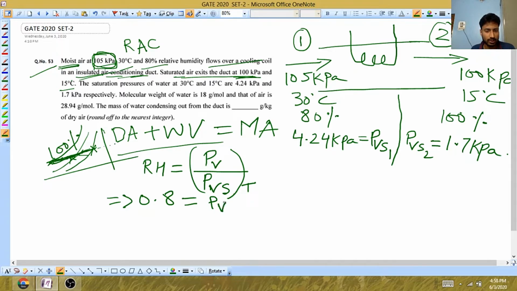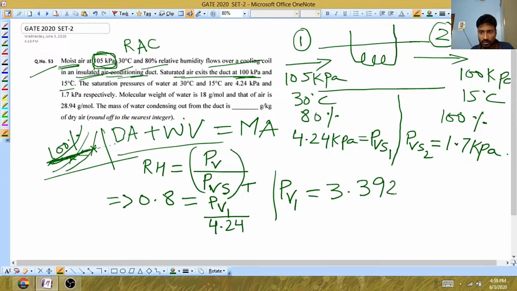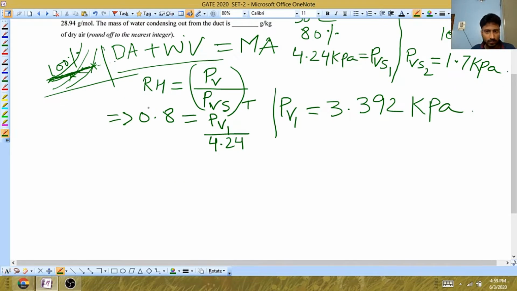Corresponding to it, you will get PV1 and PVS1. This is 4.24. So if you solve this, you will get PV1 as 3.392 kilopascals.